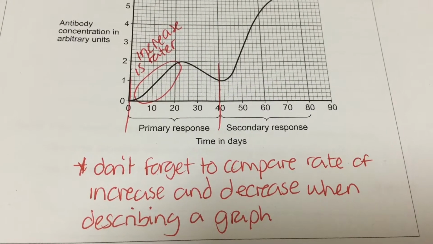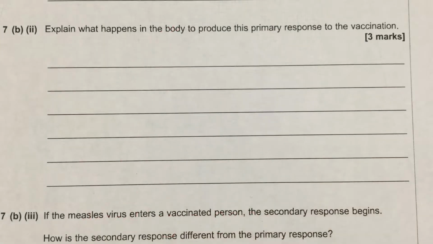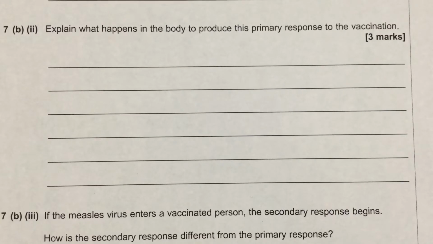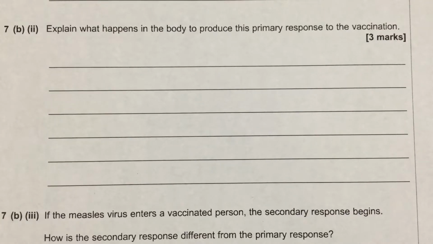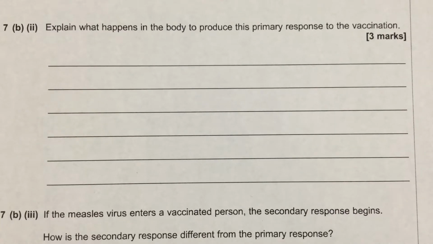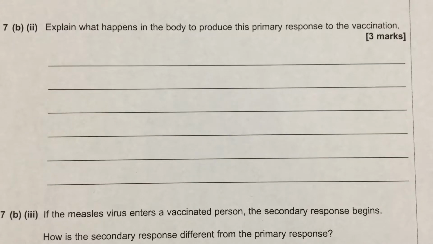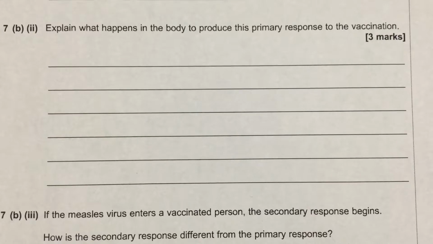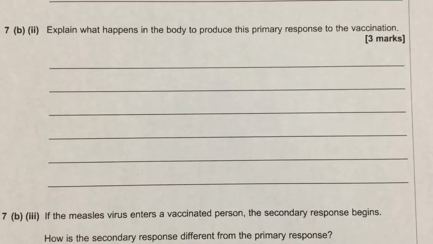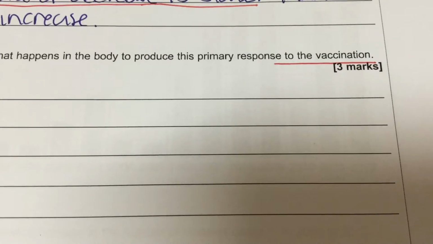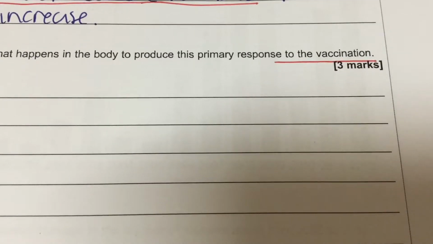So far, we've just been asked to describe. In the next question, we're asked to explain. Explain what happens to the body to produce this primary response to the vaccination. In other words, we're talking about this example. We're talking about measles and we're talking about a vaccination against measles. In other words, we're not speaking generally, we're speaking specifically about this example.